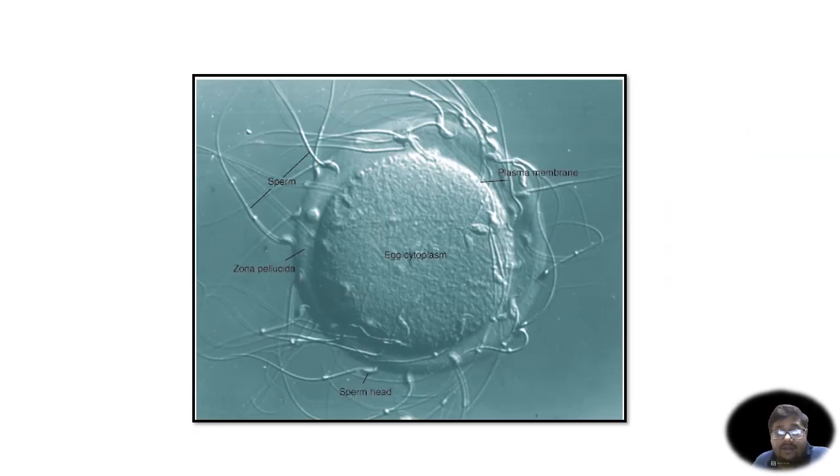Here is an image of fertilization that is occurring in some artificial media. An image has been captured using a microscope. You can clearly see that this is the egg. I am drawing the boundary of the egg for you. And this is the zona pellucida of the egg, which is the outer glycoprotein layer of the egg. And you can see that this egg is surrounded by numerous sperms.